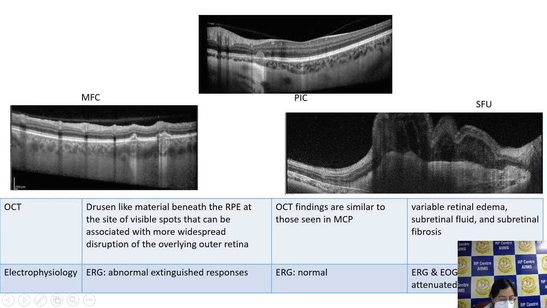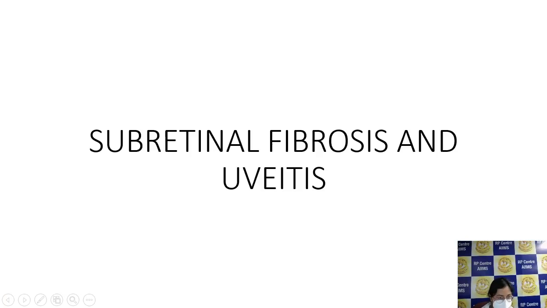Now coming on to subretinal fibrosis, there is variable retinal edema, subretinal fluid may be present, and subretinal fibrosis should be present. Coming on to the ERG findings, ERG is abnormal or extinguished in multifocal choroiditis if it is diffusely involved. ERG is usually normal in PIC, and ERG and EOG are markedly attenuated in extensive subretinal fibrosis.